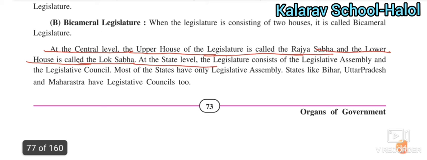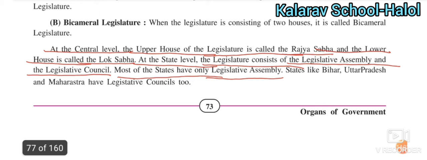At the state level, the legislature consists of the legislative assembly and the legislative council. Most of the states have only the legislative assembly.